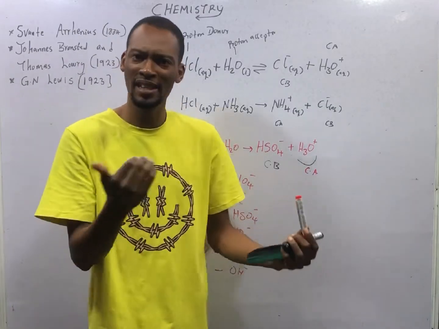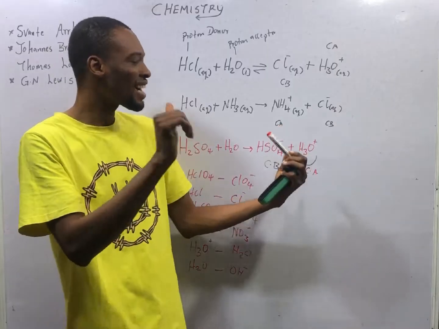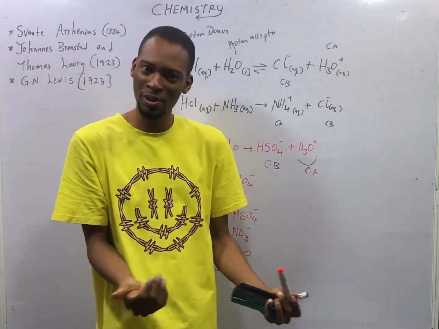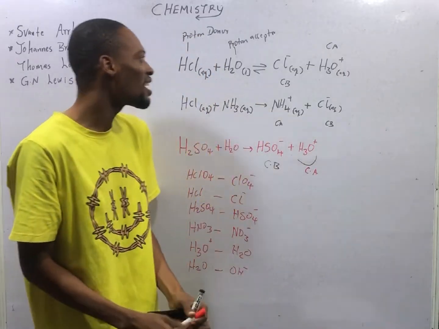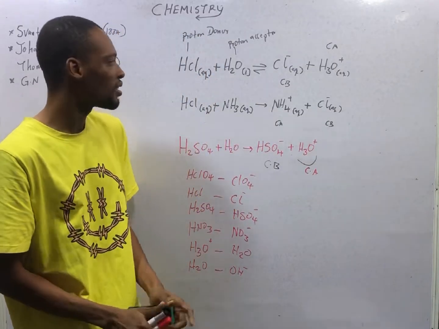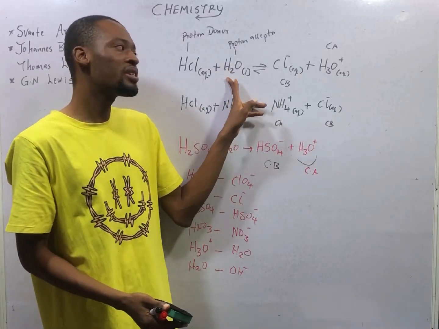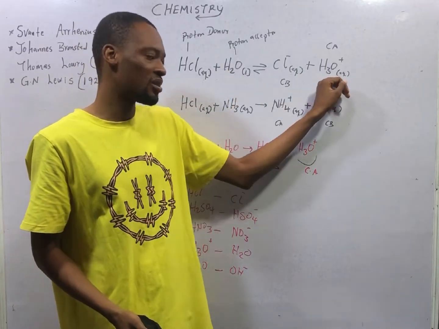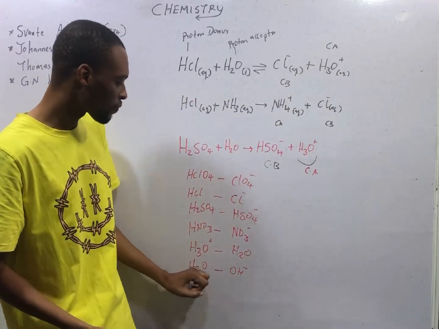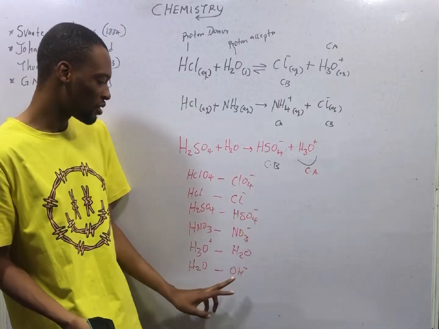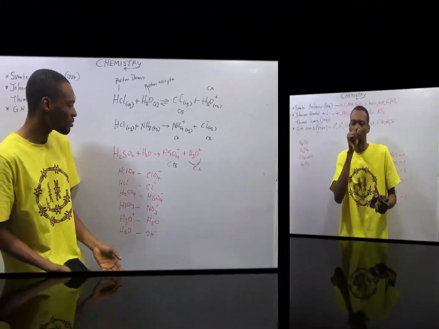Water is amphoteric. Water can act as both acid and base. Water can act as both a Bronsted and Lowry acid and a Bronsted and Lowry base. For example, in this case, water is accepting a proton to give us hydronium ion. Now here, water is acting as an acid by donating a proton to give us OH minus.